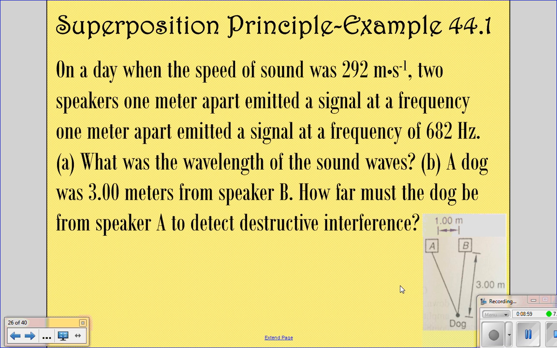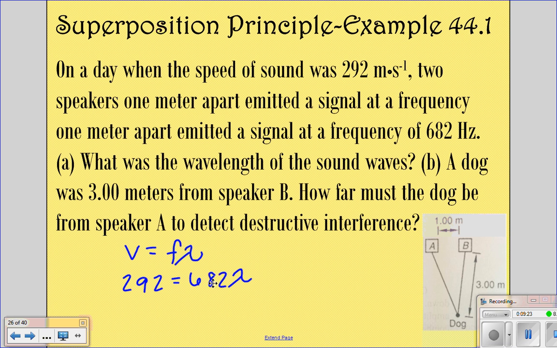For part A, we're going to use that little formula they gave us: v equals f lambda. Our v is the speed, which they told us was 292. Our frequency f they told us was 682. And we're looking for lambda, which is our wavelength.